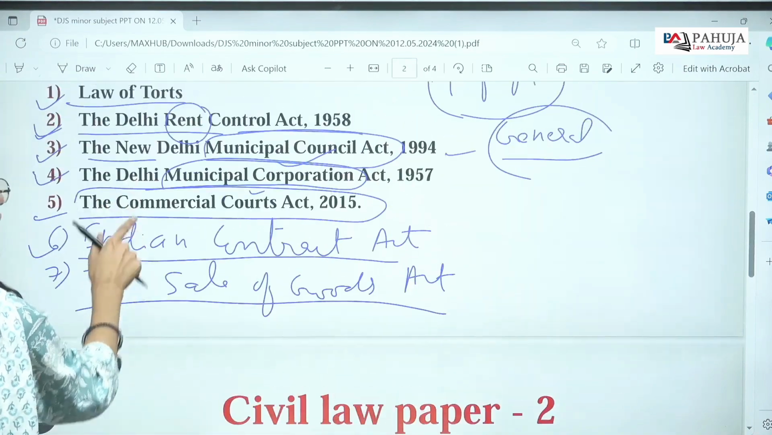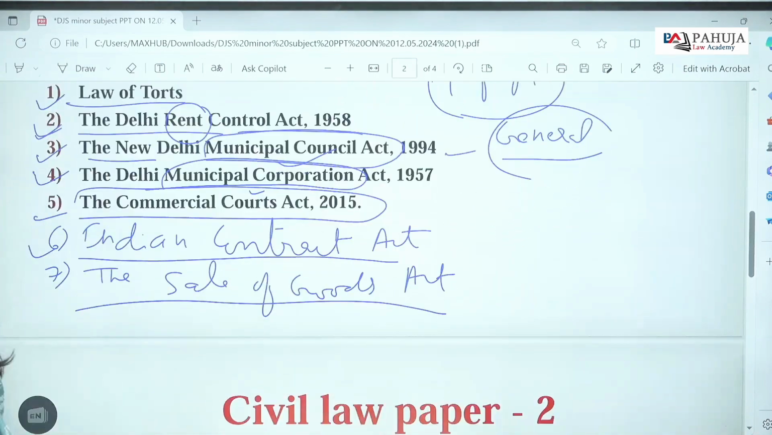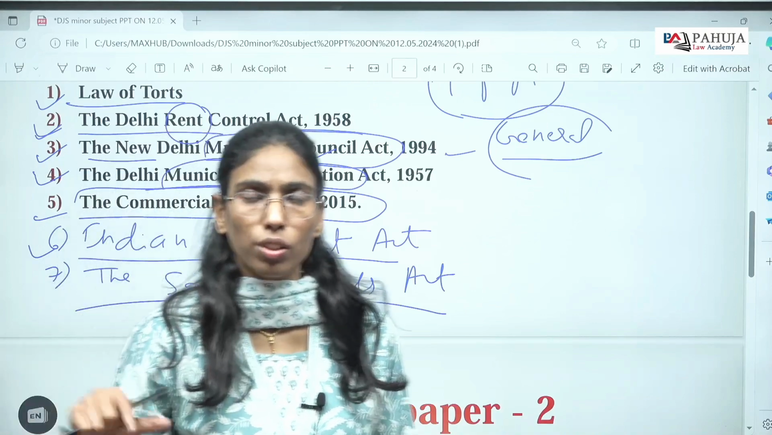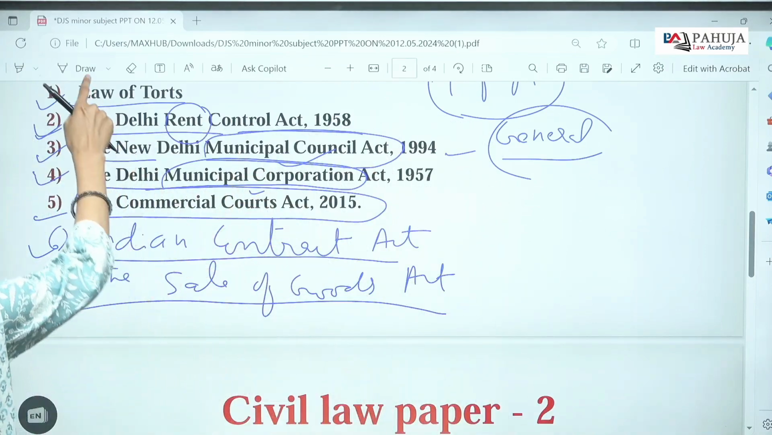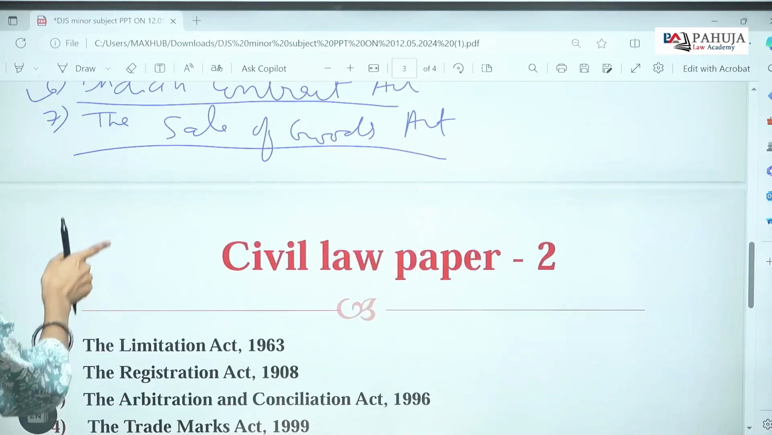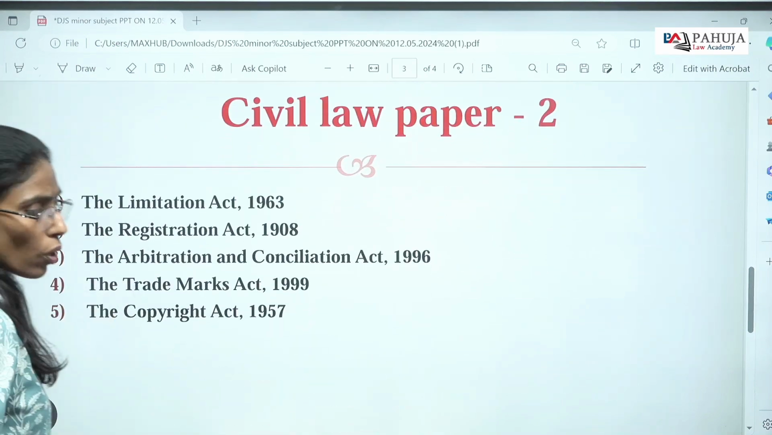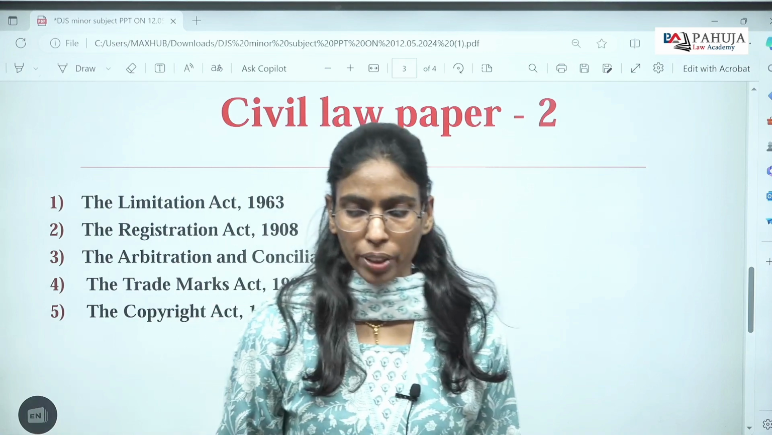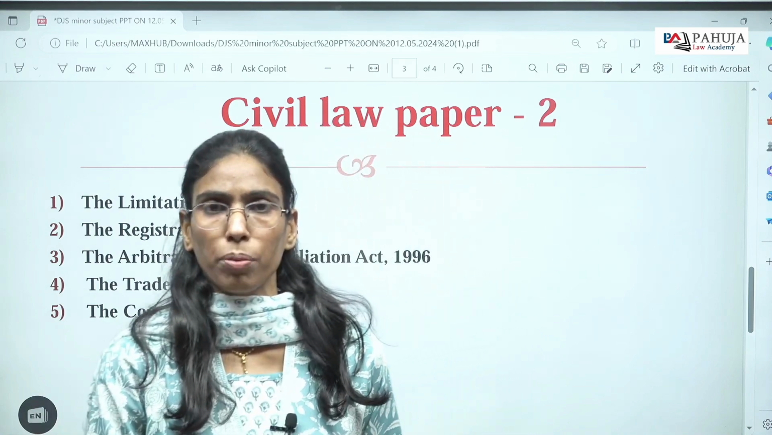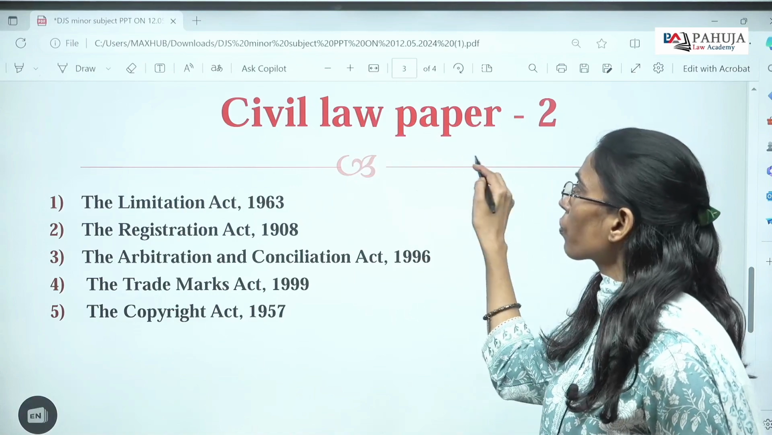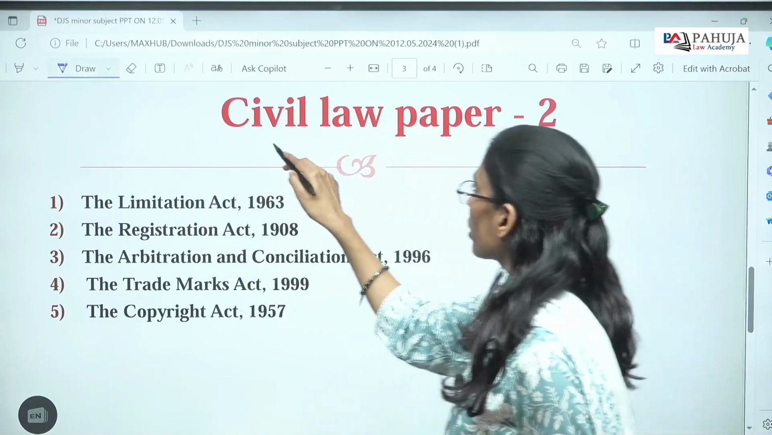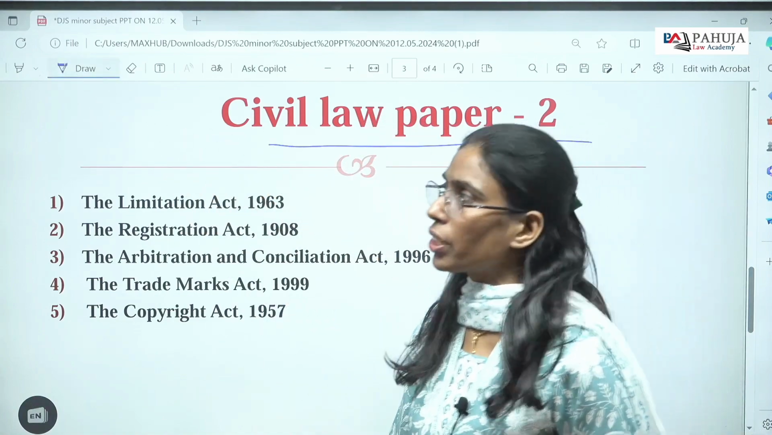So these are the subjects that I am talking about in the civil law paper. All these subjects are also covered in the prelims paper, so you can take these subjects for prelims and mains together as minor subjects. Now, if you want to know some more minor subjects which are covered in the prelims as well as mains, you need to go to the civil law paper too, because this exam strategy requires a common subject in these two exams.